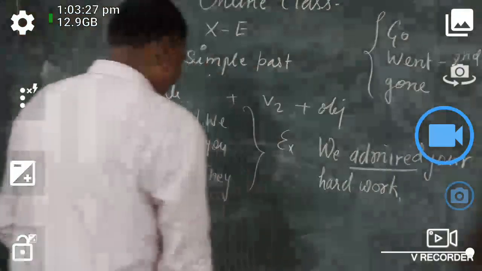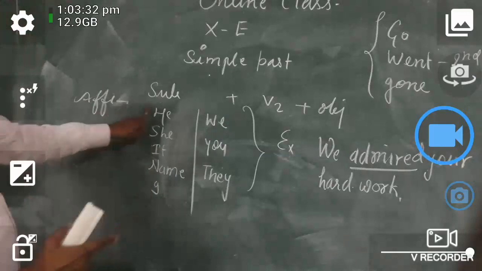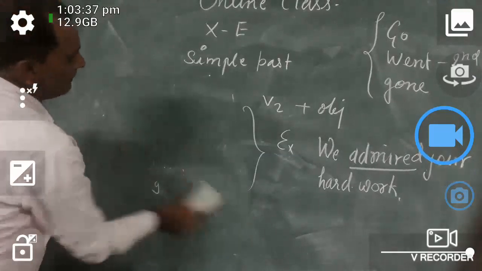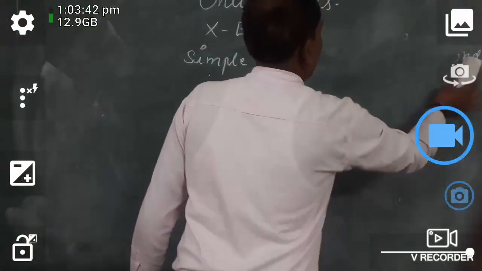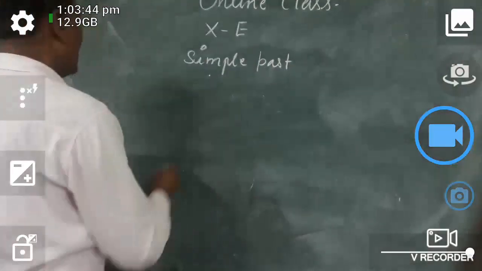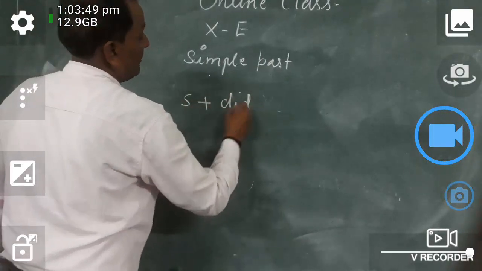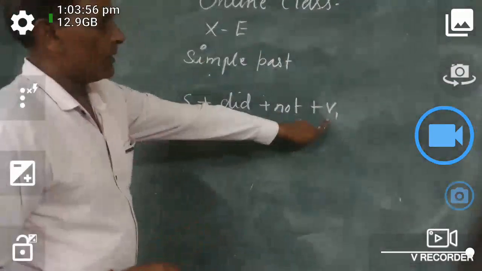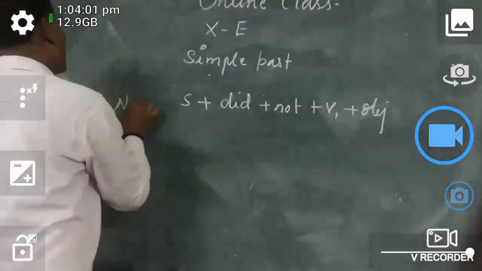Okay. That was the simple past affirmative sentence. Now the subject will be the same but the verb will be different. Now you see, for a negative sentence you take the subject, then did, which is the helping verb, plus not plus V1. Now you have to write the first form of the verb, then the object, for a negative sentence.